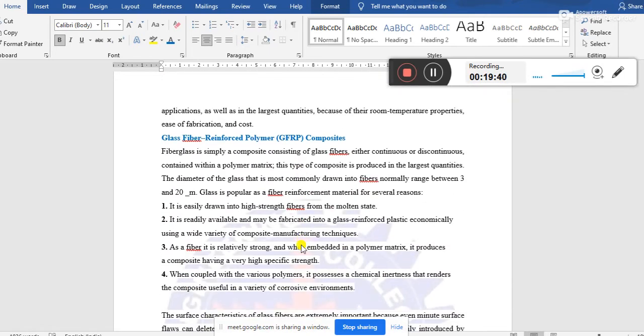And in glass fiber reinforced polymer, glass fibers are used.